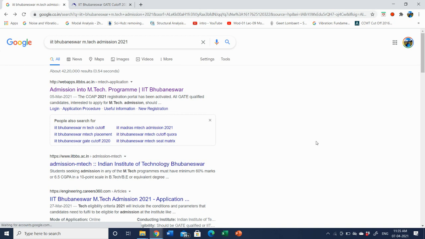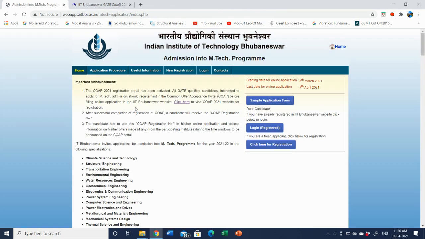NITs will be in a different umbrella called CCMT. I will be making a separate video for that particular procedure. So let's start with IIT Bhubaneswar. It's better to just type IIT Bhubaneswar MTech Admission 2021 in Google. Then you will get this link directly, and if you go to this link, this page will be opened.